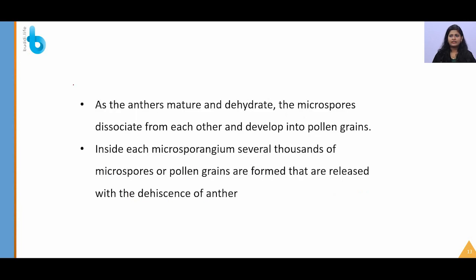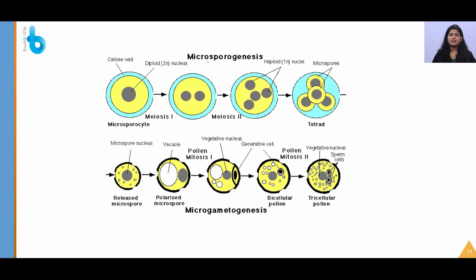As the anthers mature and dehydrate, the microspores dissociate from each other and develop into pollen grains. Inside each microsporangium, several thousands of microspores or pollen grains are formed that are released with the dehiscence of the anther. After microspores are formed, now we have to learn the structure of a particular pollen grain. So now what is happening? This is the process of microsporogenesis. Here you can see the microspore tetrad and the released microspore.